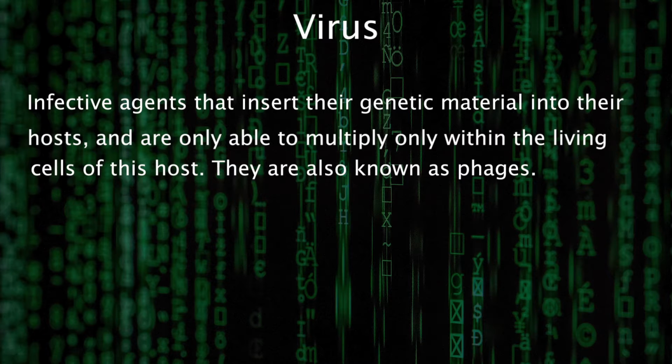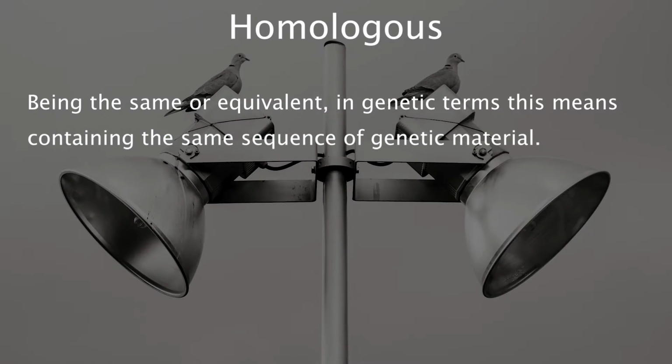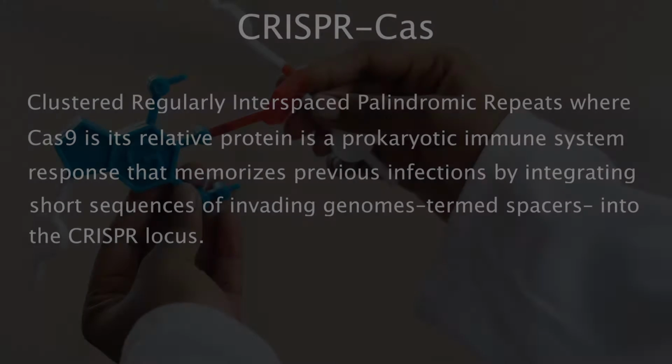Viruses are infective agents that insert their genetic material into their hosts and are only able to multiply within the living cells of this host. They are also known as phages. Homologous is being the same or equivalent. In genetic terms, this means containing the same sequence of genetic material.